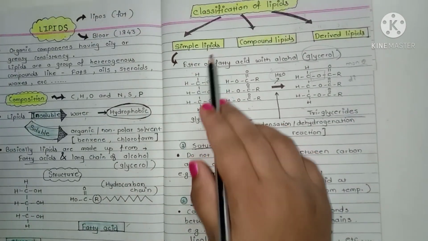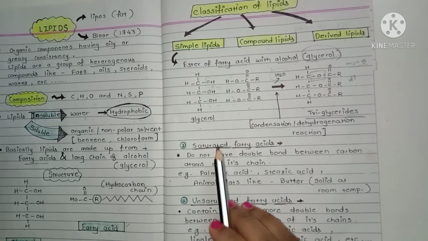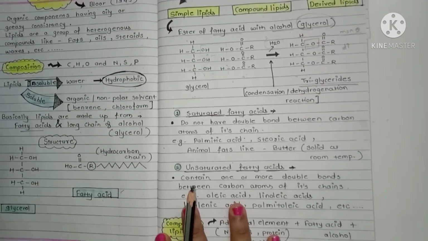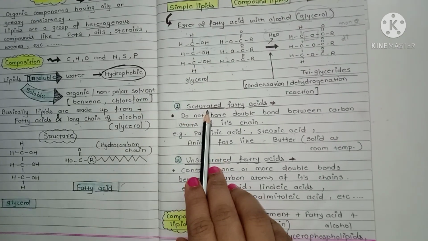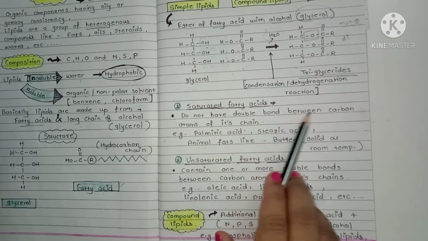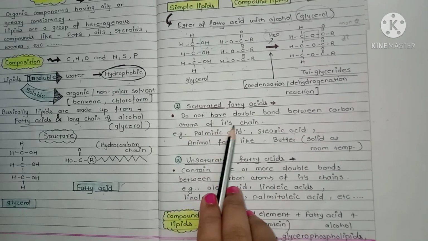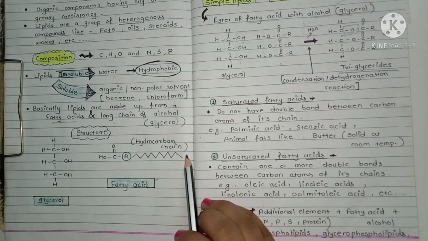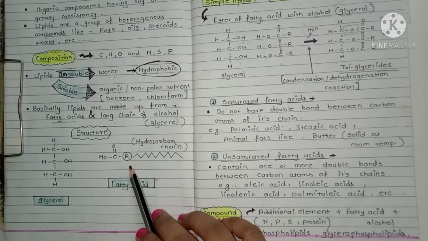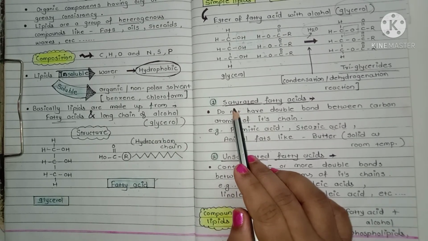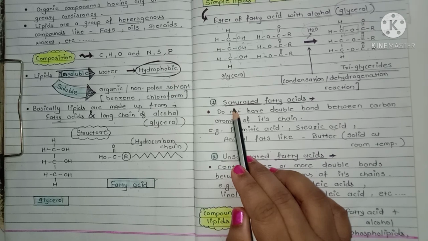Simple lipids again classified into two types: saturated fatty acid and unsaturated fatty acid. Saturated fatty acids, they do not have double bond between carbon atom of its chain. Here is the hydrocarbon chain of fatty acid, and if there is no double bond in hydrocarbon chain, is a saturated fatty acid.